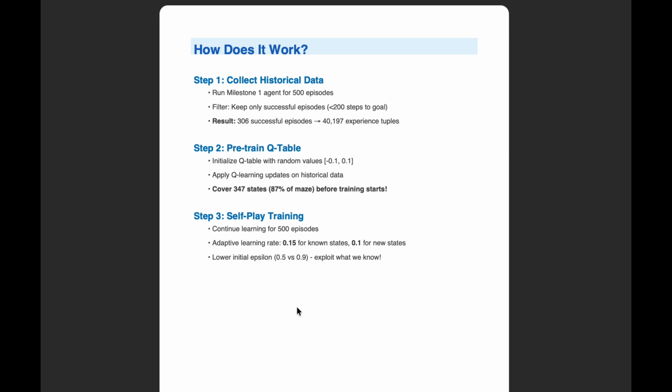Step 3 is self-play training. Now we continue learning for just 500 episodes, but here's where it gets interesting. We use an adaptive learning rate. For states we've seen in historical data, we use a higher learning rate of 0.15 to prioritize those proven paths. For new states, we use the standard 0.1. We also start with a lower epsilon of 0.5 instead of 0.9, because we can already exploit what we know from the historical data.